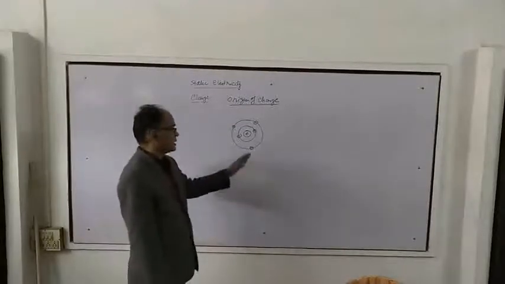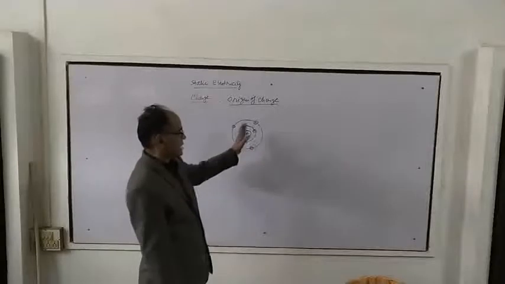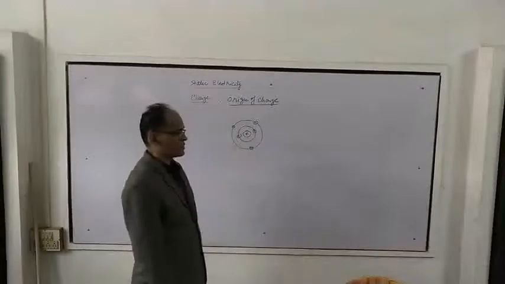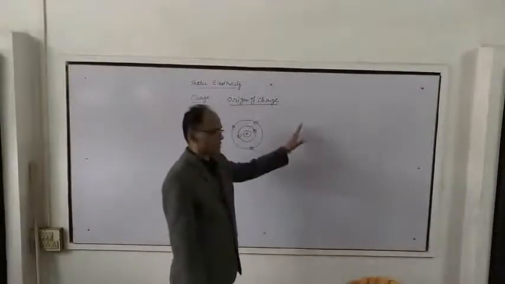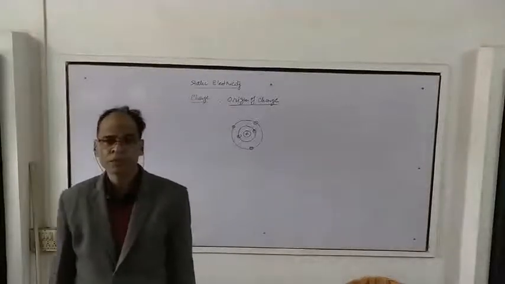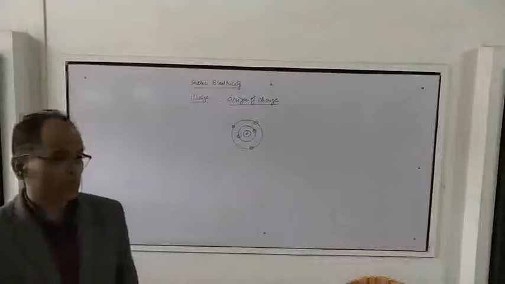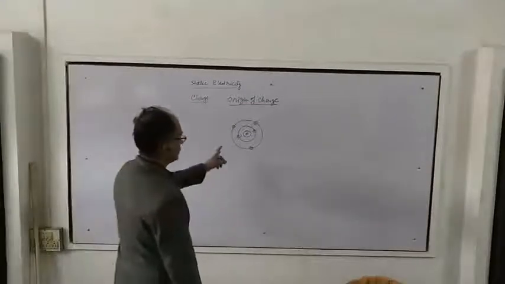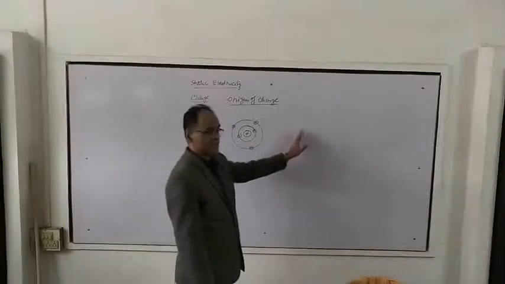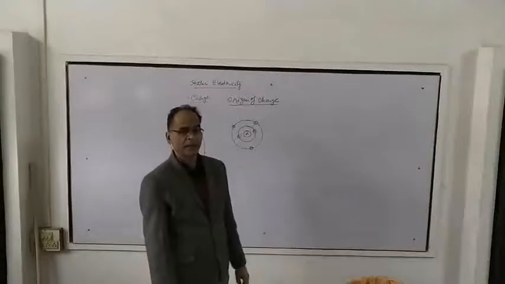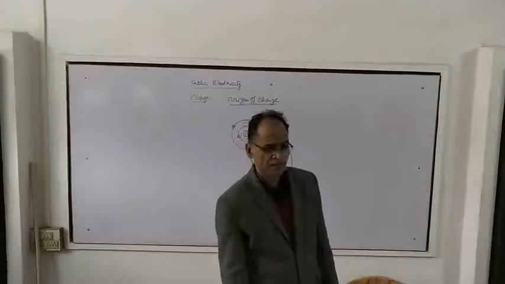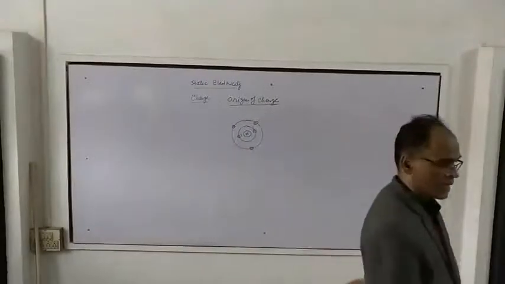When these electrons are transferred to another body, then this atom will have deficiency of electrons and the other body or other atom will have excess of electrons. In this situation, both the bodies will be charged. The body which is losing electrons will be positively charged, and the body which is gaining electrons will be negatively charged. So the reason behind origin of charge is transfer of electrons. I hope you could understand.